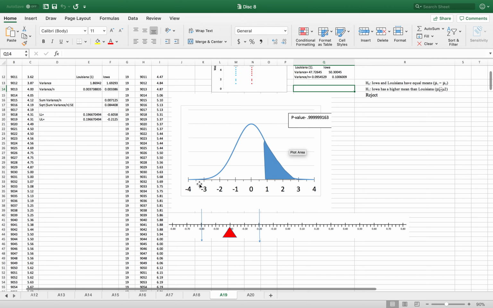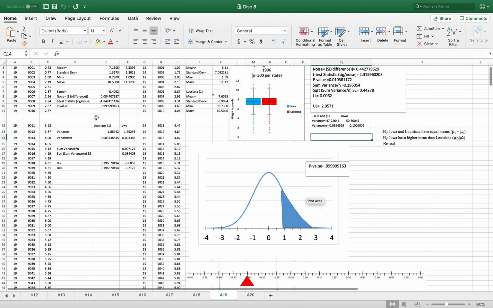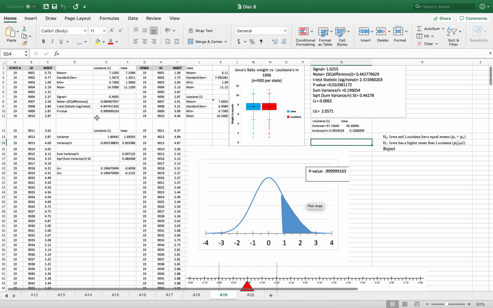So what I said yes to about the questions of how well did your results demonstrate what this assignment set out to demonstrate, I said yes to A, the average weight of all babies born in Louisiana is less than the average weight of babies born in Iowa. Based on your results, do you believe the samples come from Iowa and Louisiana? I said yes, because Louisiana does have actually a smaller mean than Iowa, so I decided to say yes, and for the next one I did say no.